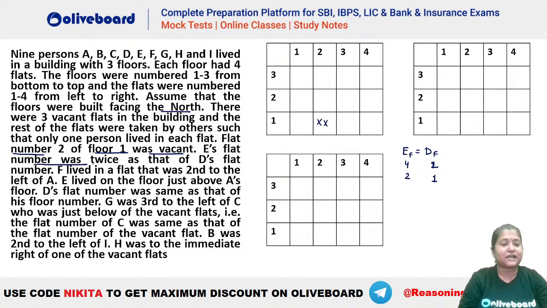What is given after that? Let's see. Then F lived in a flat that was second to the left of A. So we know that F has to be second to the left of A. Okay, we'll use this later. और क्या दे रखा है?